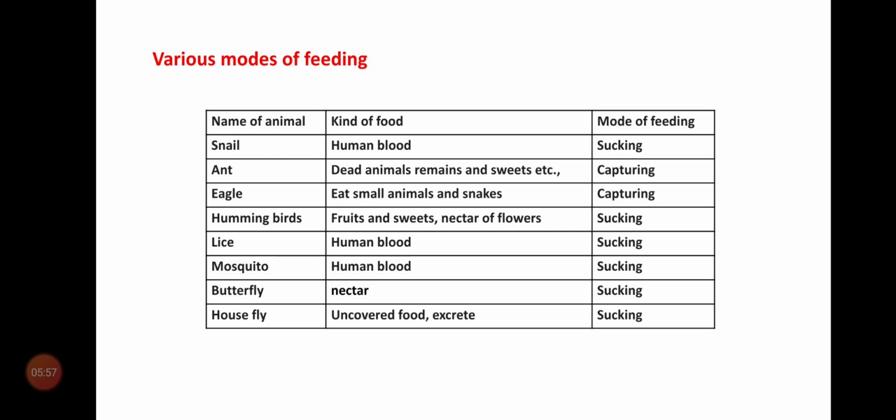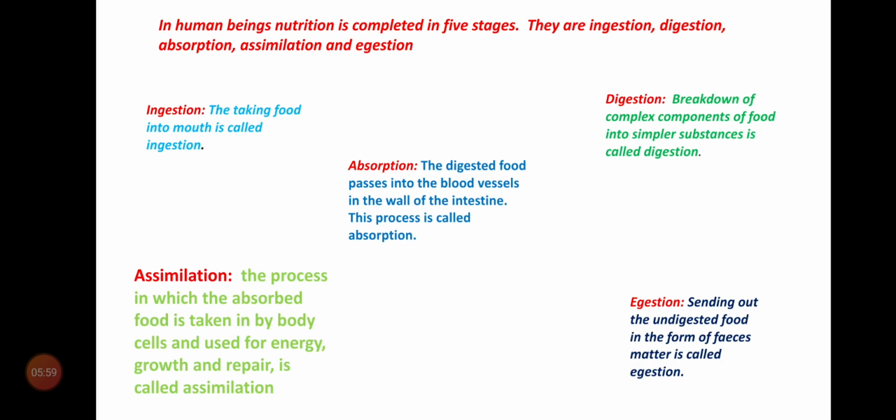Okay, children. Now coming to the next. In human beings, nutrition is completed in 5 stages. What is meant by nutrition? The mode of taking food and its utilization by the body is called nutrition. It is completed in 5 stages. What are they?